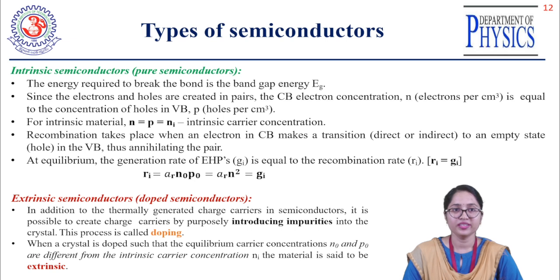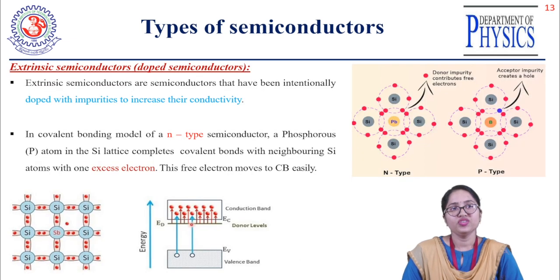So what is the main aim of preparing an extrinsic semiconductor artificially? To increase the electrical conductivity or thermal properties of that semiconducting material, right?